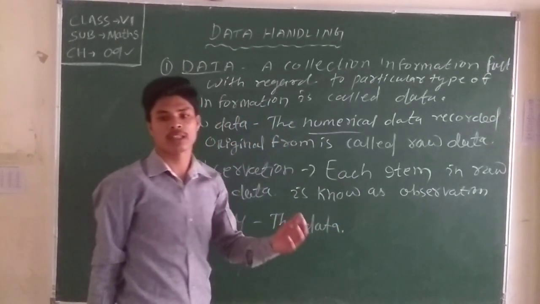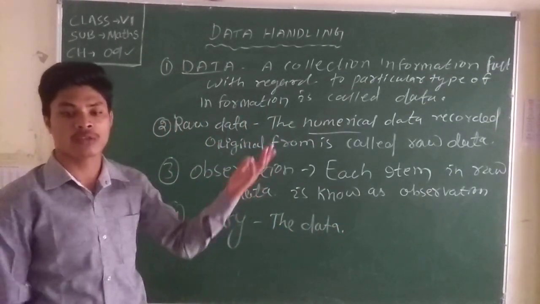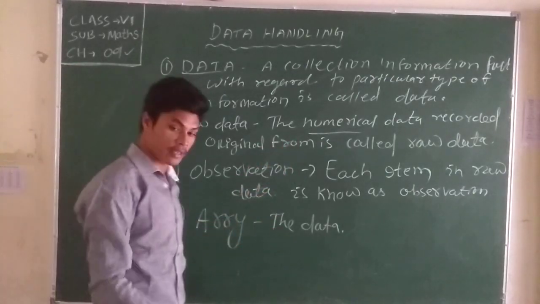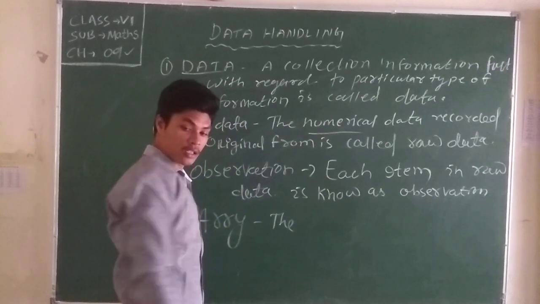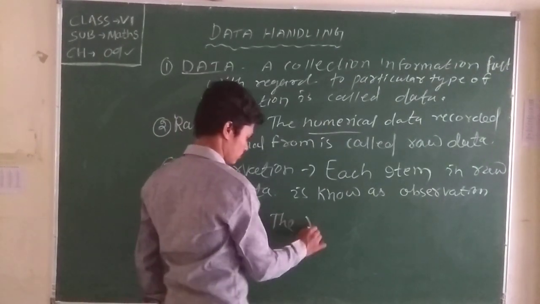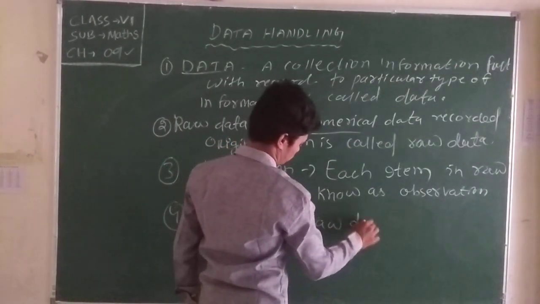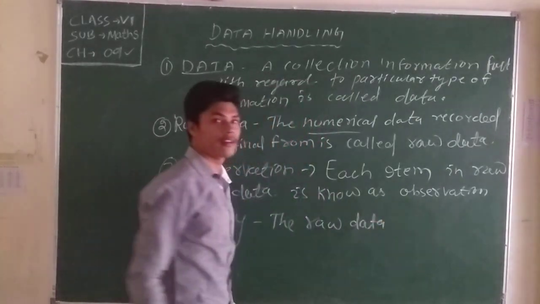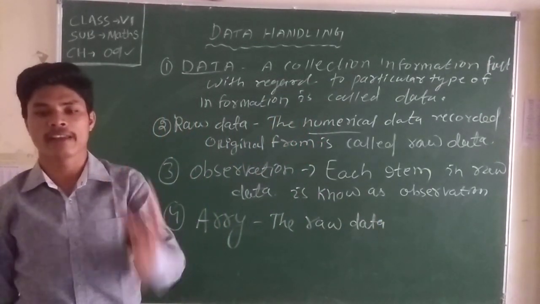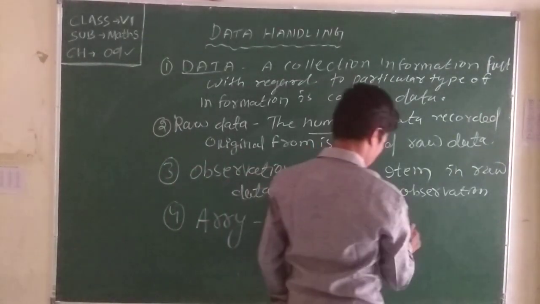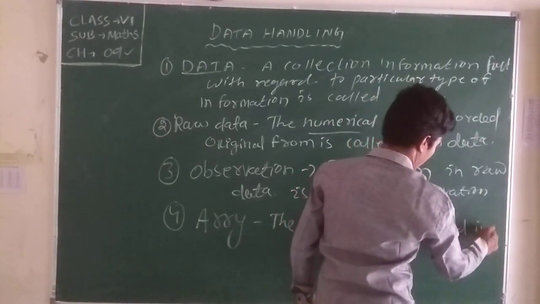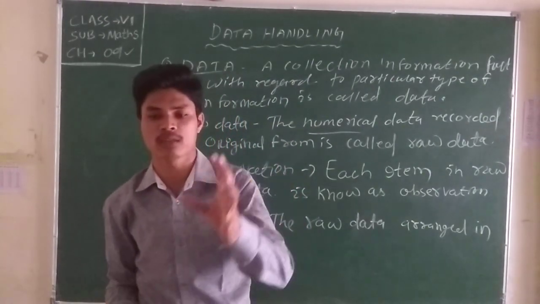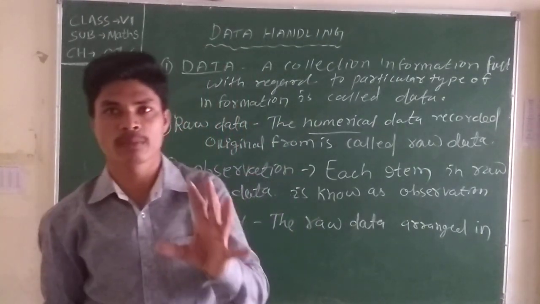Which data? We can also write the given data, the raw data. The raw data arranged in which order? Ascending. Ascending is from smallest to biggest, and descending is from biggest to smallest.